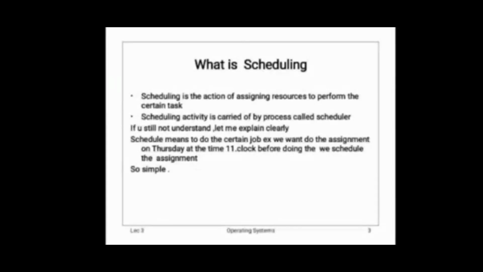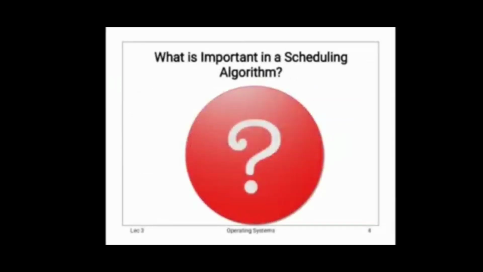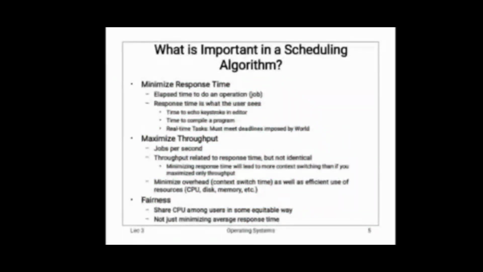And scheduling algorithm is the algorithm which tells us how much CPU time we can allocate to the process. What is important in scheduling algorithm? First thing is minimizing response time, and it will maximize throughput and fairness, sharing CPU among users in some equitable way.